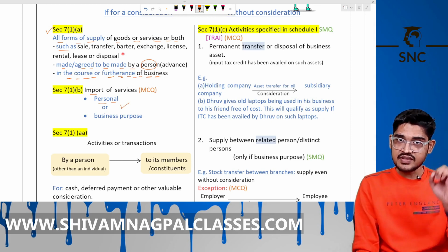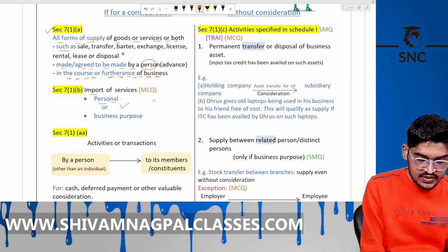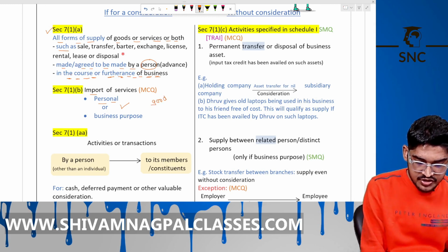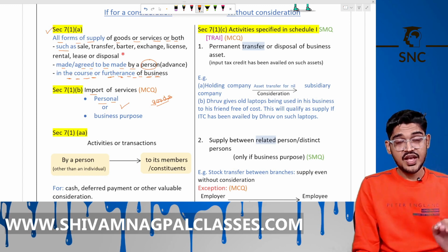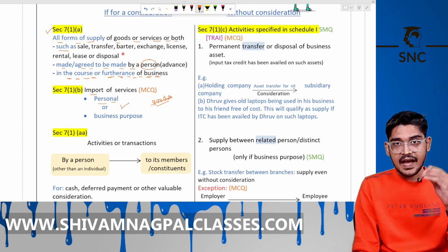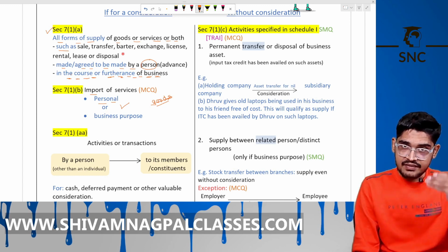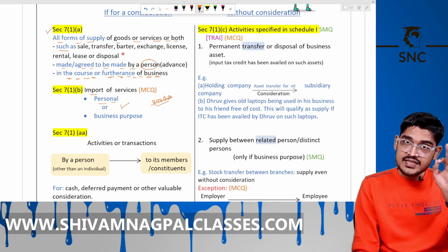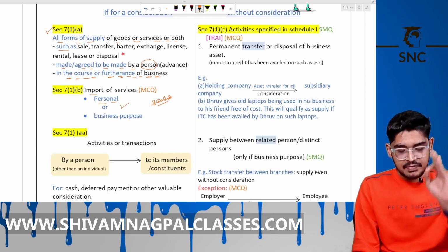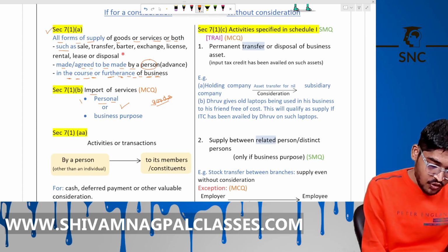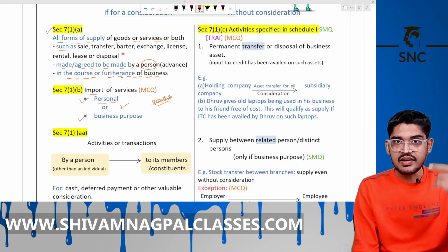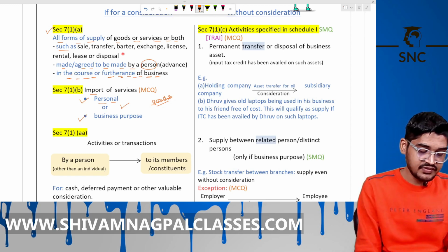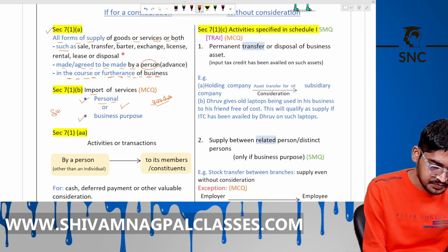Right. 7.1b, import of services, either for personal purpose or business purpose, doesn't matter. Import of goods is covered under customs, not GST. Now we are talking about the import of services. If you import services in India for a consideration, then it will always be supply, either for personal purpose or for business purpose. If you pay an amount for import of services, it will definitely be a supply of services.